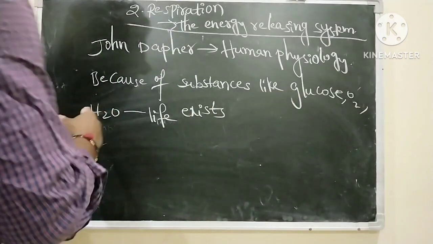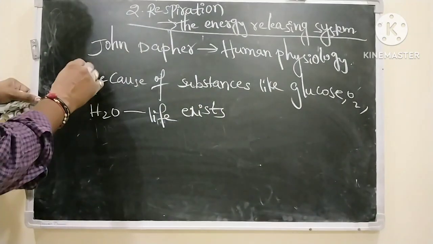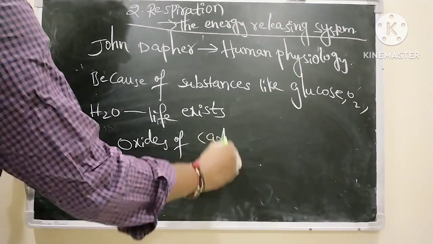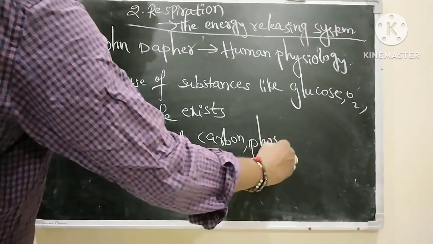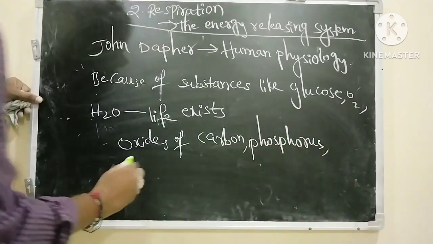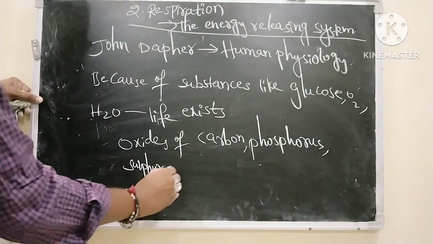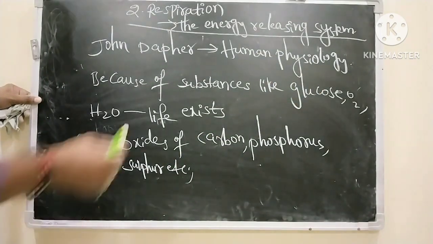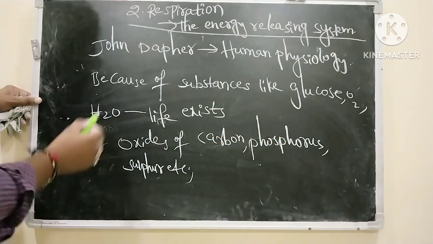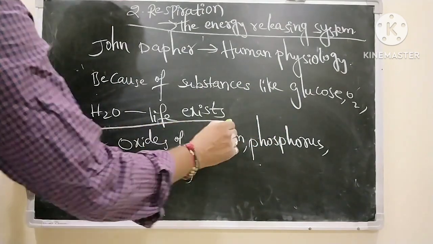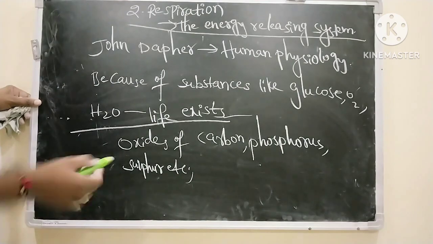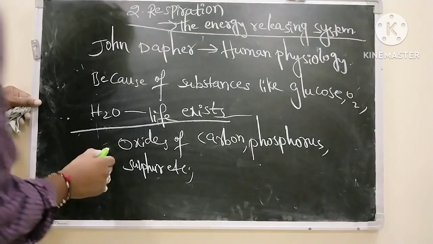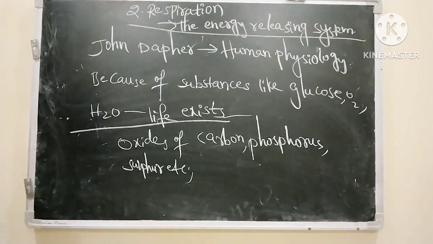And as a result of these reactions, what expels out is oxides of carbon, phosphorus, sulfur, etc. So John Dapper stated that because of the reactions between glucose, oxygen and water, life exists or arises. As a result, oxides of carbon, phosphorus and sulfur, etc. are removed from the cells or body.